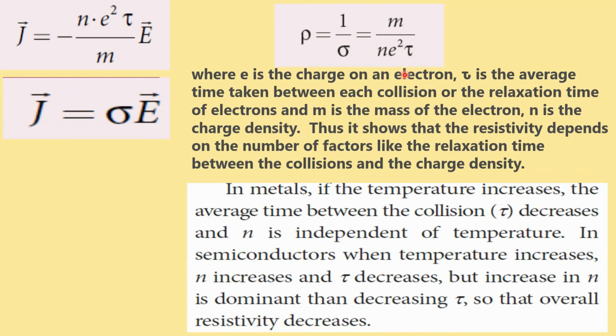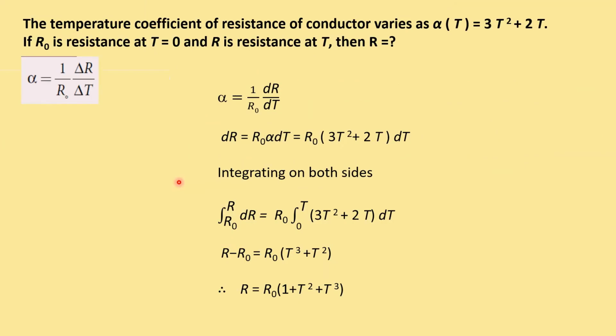But for semiconductors, when the temperature increases, n increases and tau decreases. Tau decreases in the case of semiconductors, but the increase of n is more dominant than the decrease of tau. So the overall effect is that n increases, therefore resistivity decreases. This is how we have to understand resistivity in semiconductors as well as conductors, and how they are related to temperature.